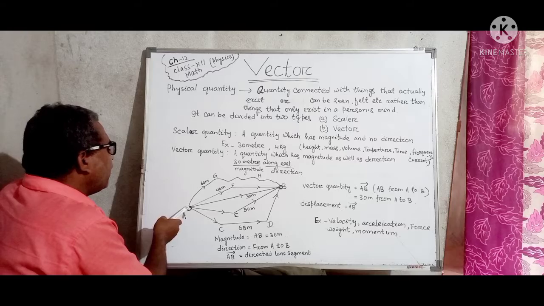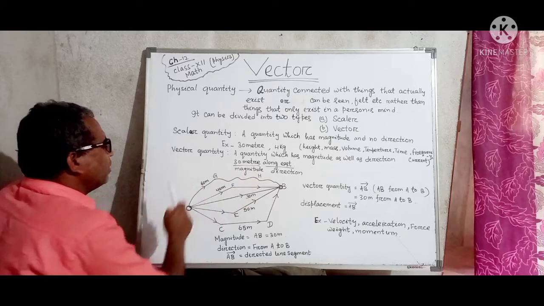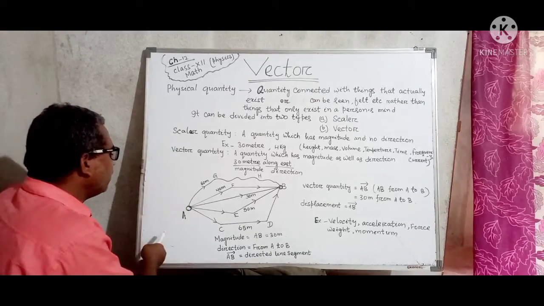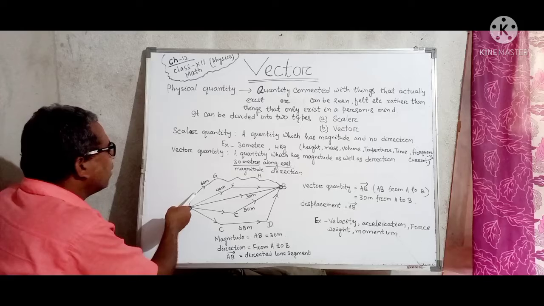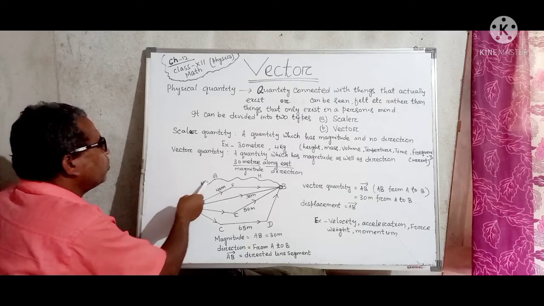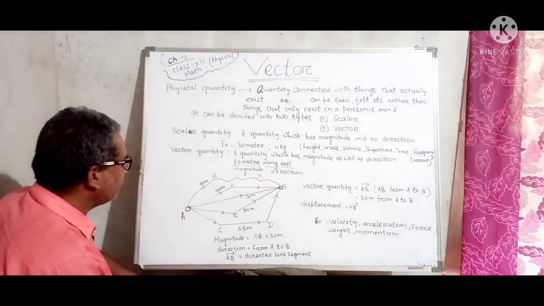a body can move from A to B in different paths. Okay, you see, in this path it can move from A to B, right?